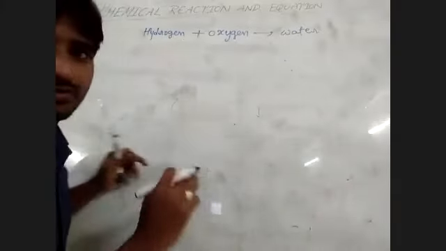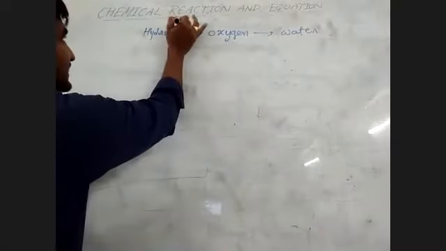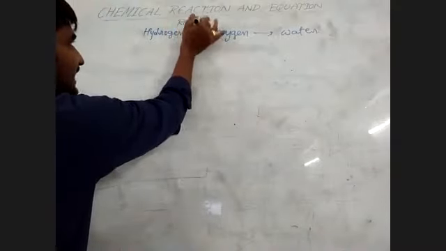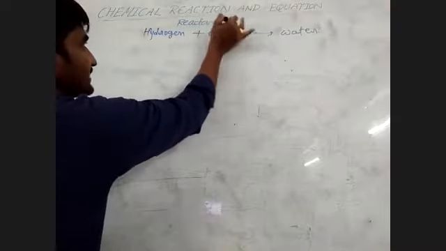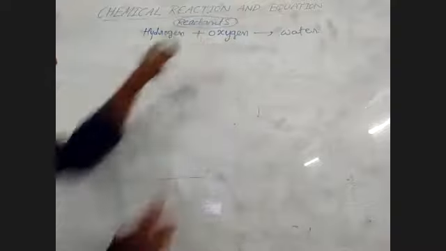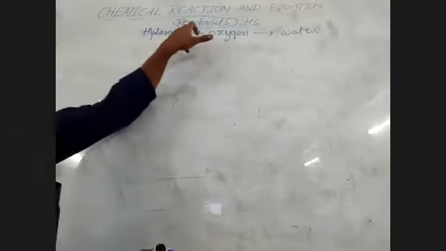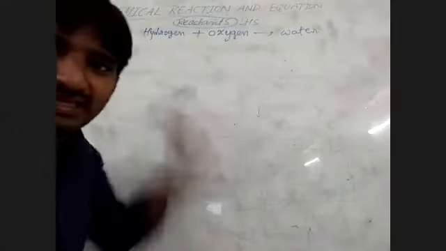Already you know that. Whenever the substance is before the arrow, it is called a reactant. Reactants means those that take part in the chemical reaction. Reactants are always written on the left hand side only. Please understand, the reactant you always write on the left hand side.